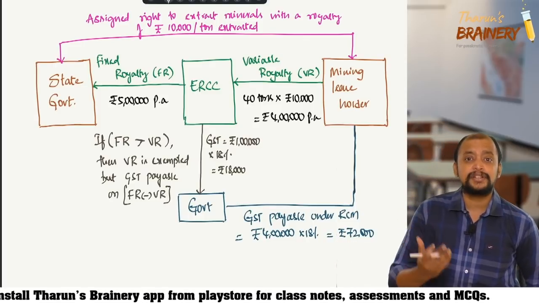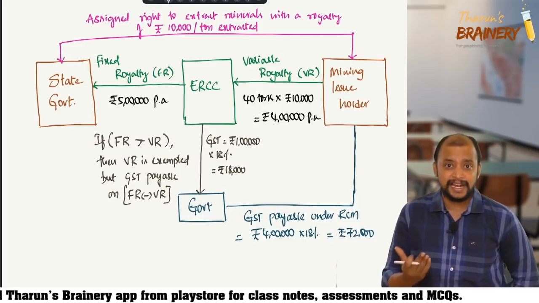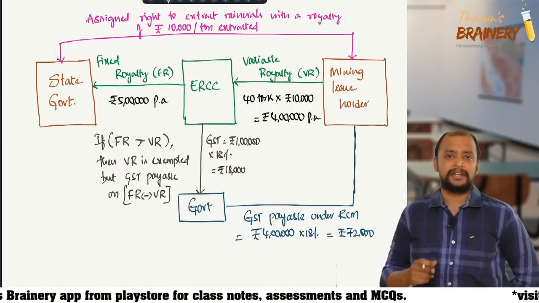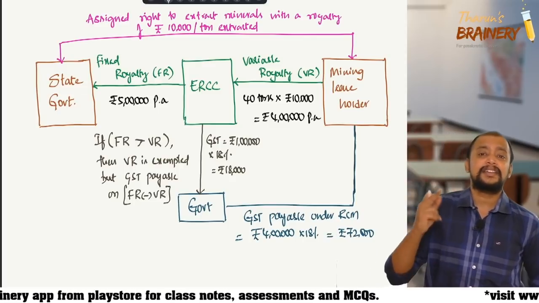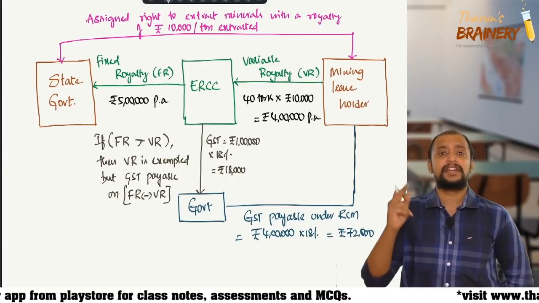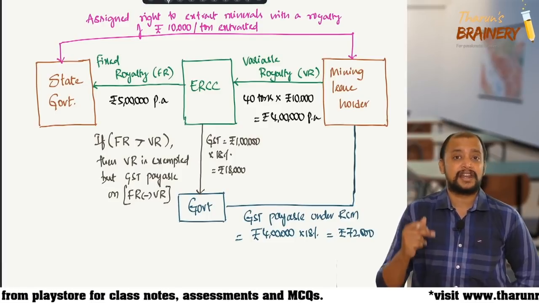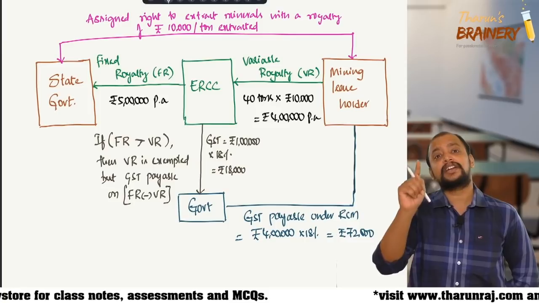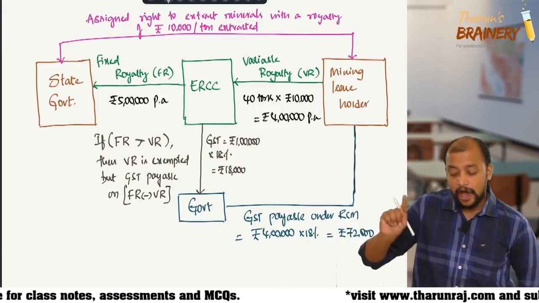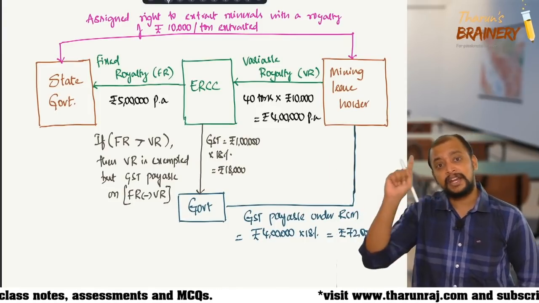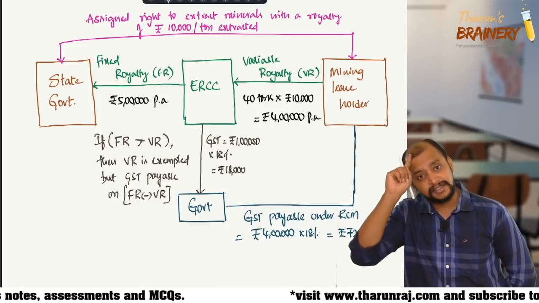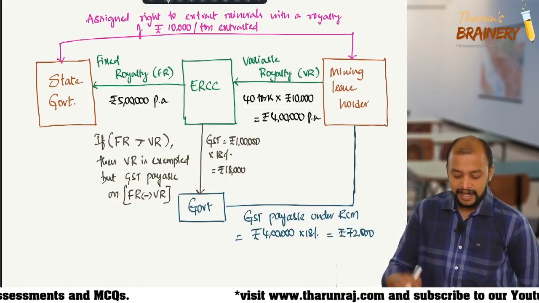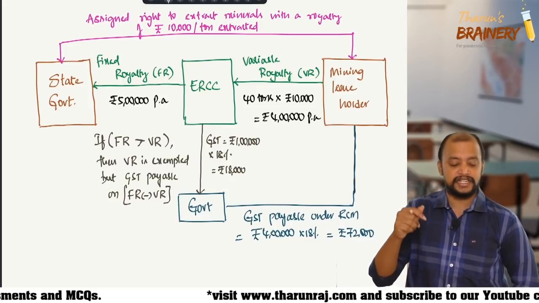Check where I have written that properly, rather than questioning whether whatever I have written is correct or wrong. Related to ERCC I have discussed, not the mining leaseholder. The mining leaseholder is required to pay GST always. So what is exempted is in the hands of ERCC: the variable royalty is exempted.